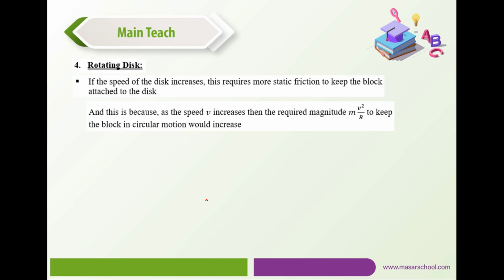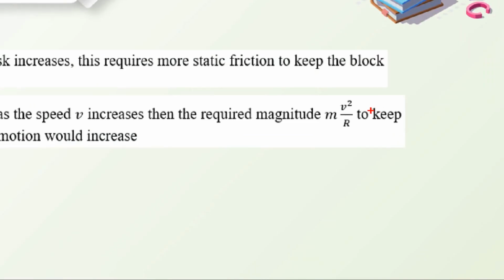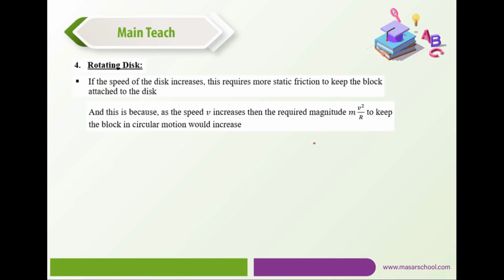So here what I'm saying is that if we have a disk and we're placing the block at a specific radius, and if we start increasing the angular speed of the disk, which means speed v increases, then this term would increase, which means that the required magnitude of the static friction should be greater in order to compensate for this increase in mv squared over r.